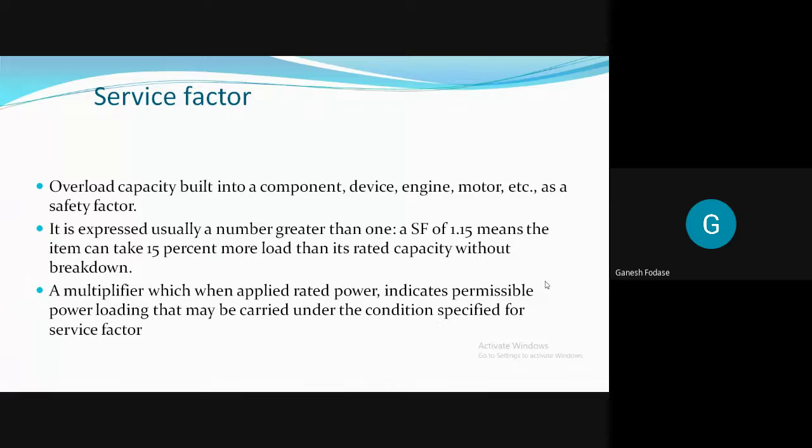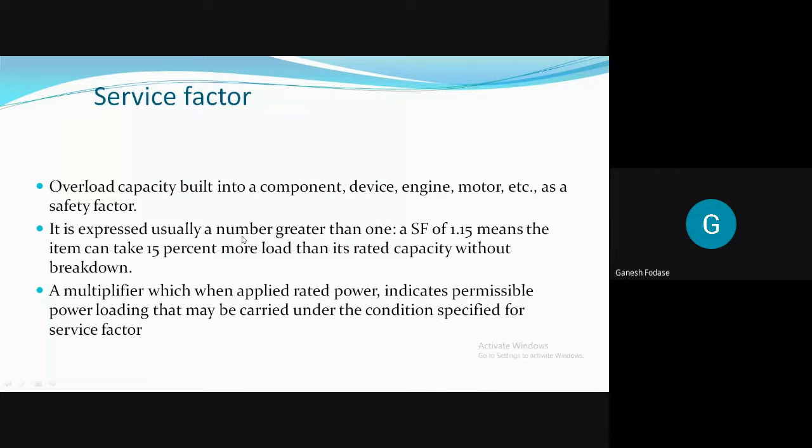I hope you studied an electrical subject. In that case you heard about service factor, I think. Have you heard about service factor in motors? Yes. It is a multiplier, like 1.15, 1.14, which when applied to rated power indicates permissible power loading that may be carried out under conditions specified for the service factor. So in motors, a service factor is used during design.